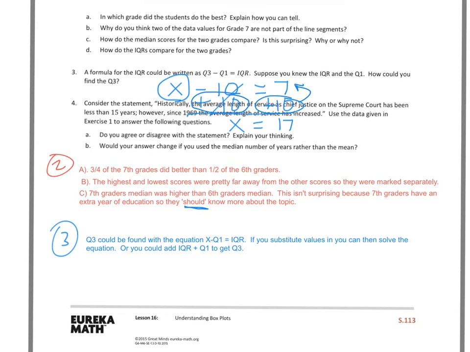So take a look at the mean average and then the mean number of years since 1969, and then answer that part. And B says, would your answer change if you use the median number of years rather than the mean? So make sure you have the means figured out, and then you're going to have to go through and make sure that you identify the median, and you want to compare that median value with the mean value to solve that.